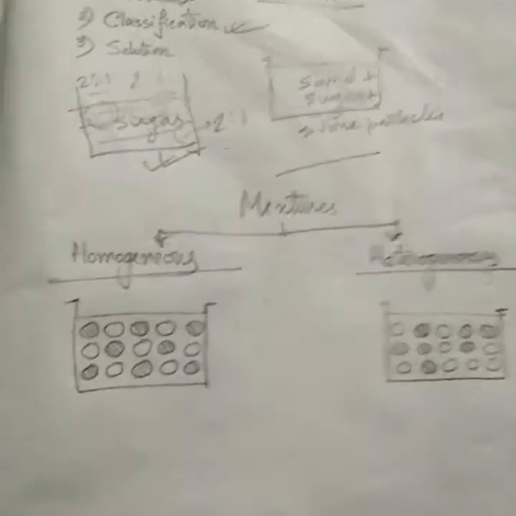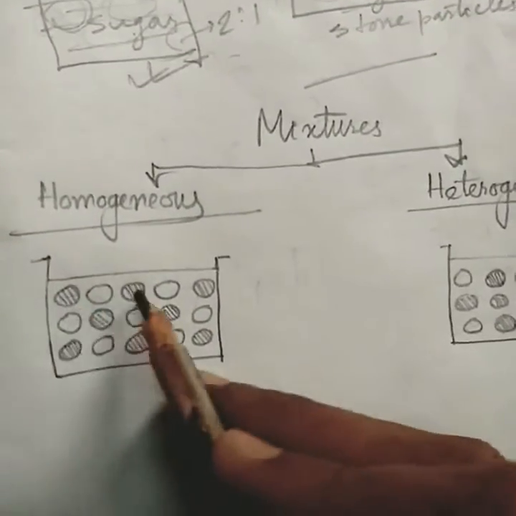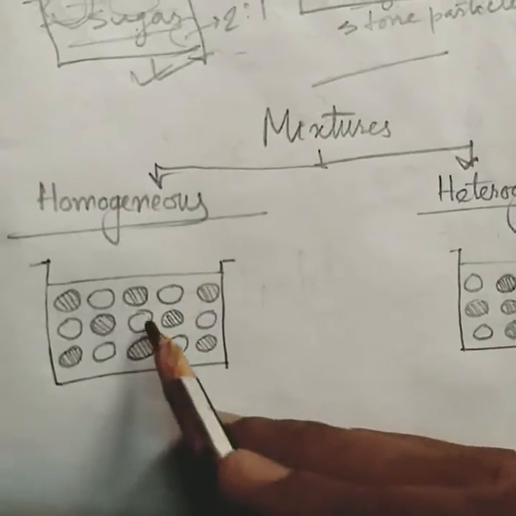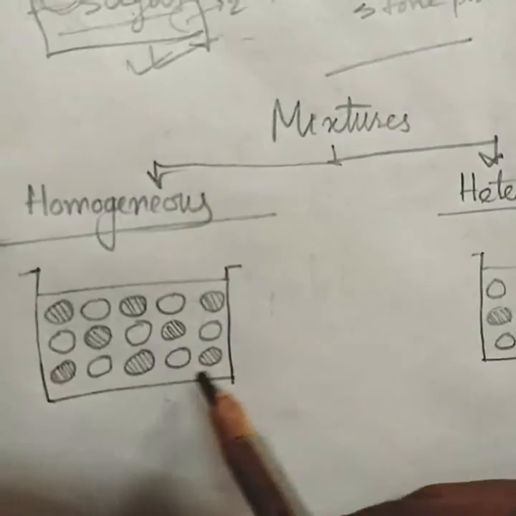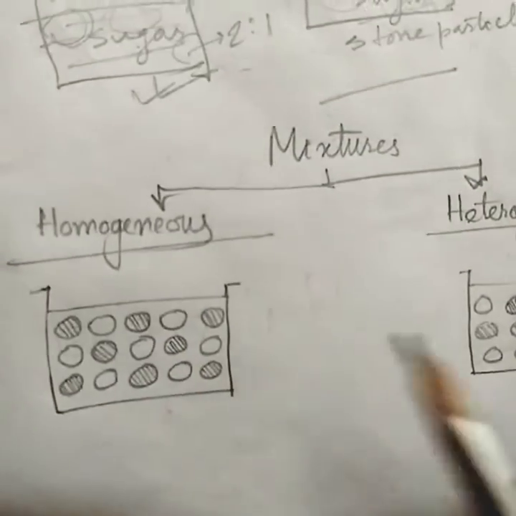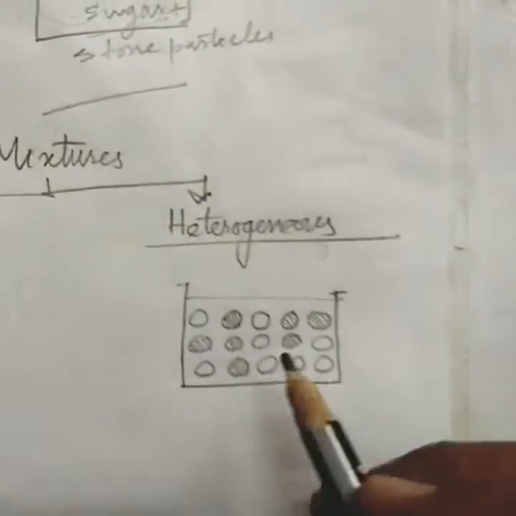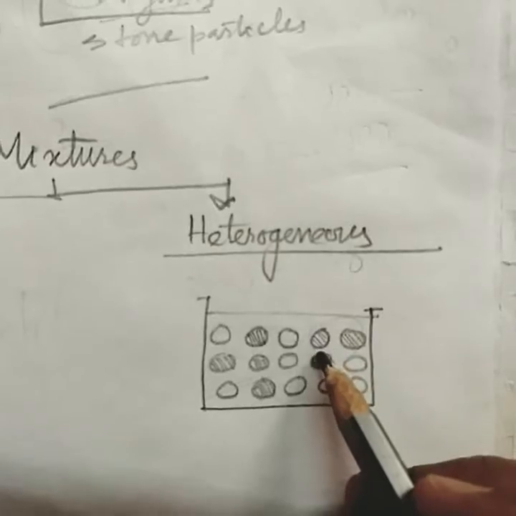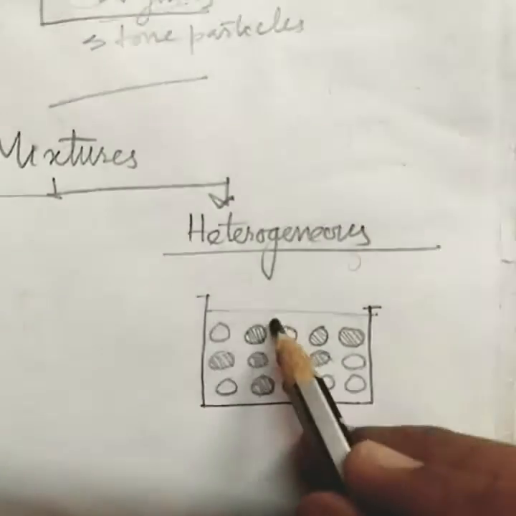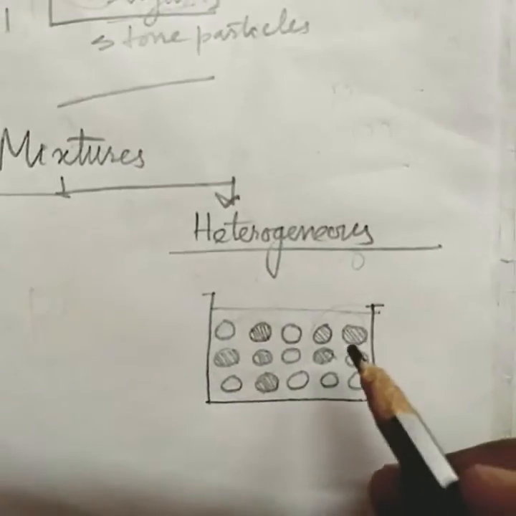I have drawn two pictures for you. You can see that in this picture these shaded balls and these unshaded balls are distributed more or less in the same manner. You will find equal numbers and the distribution is quite uniform. But for this one the distribution is not uniform. Here these particles are quite concentrated, here also these particles are quite concentrated. If you consider this part and this part, then their ratios will become different.